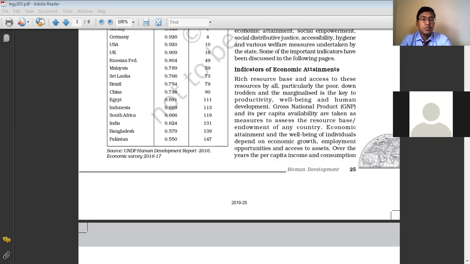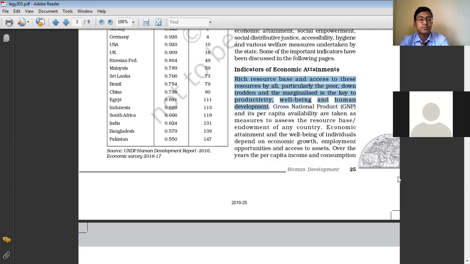The indicators of economic attainment basically include a rich resource base and access to these resources by all groups of people, whether rich or poor, whether marginalized or well-off. So what are the indicators of economic attainment? They include a rich resource base and access to these resources by all, particularly by the poor people, the downtrodden and the marginalized people. This is the access to productivity, to well-being and human development of a nation.